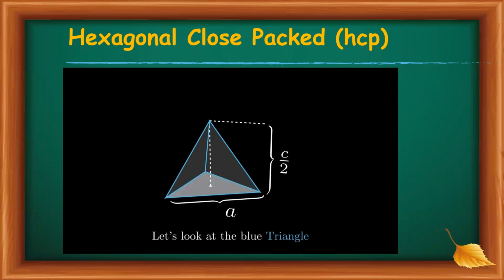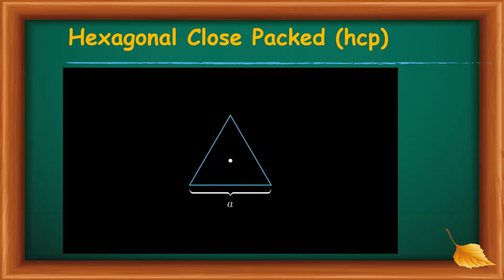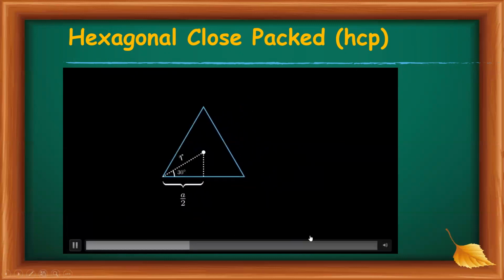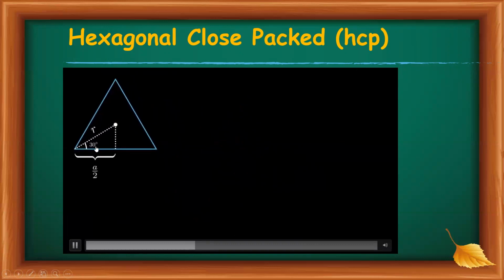This side is A, and this is A/2. Then cos 30 will give A/2 divided by R, or R is equal to A/2 divided by cos 30. Cos 30 is equal to √3/2, so R can be written as A divided by √3.